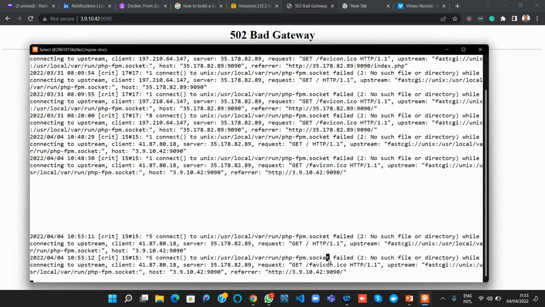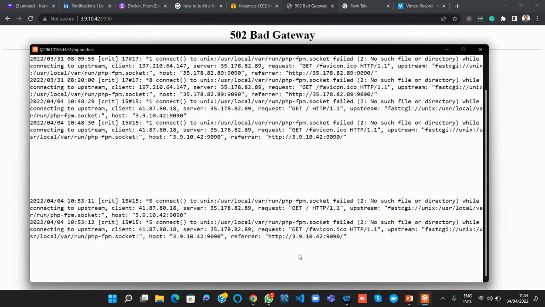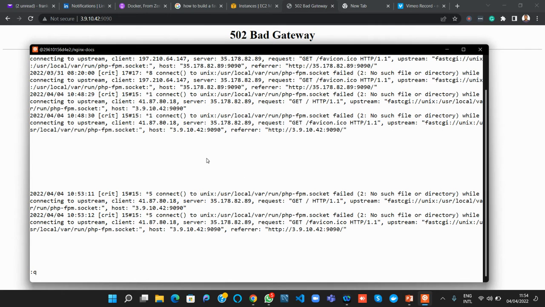It can't really start this socket. PHP-FPM cannot really start that socket locally, and I think it requires a local IP to start that process in the socket. So, no such file. It's complaining that this file does not exist. So that's the error we are getting, and that's why we're getting the bad gateway error.